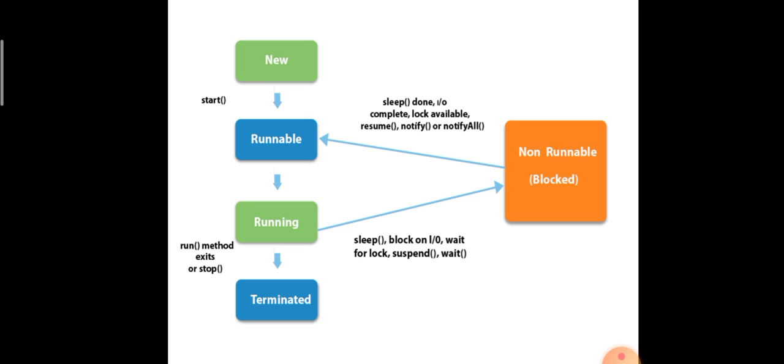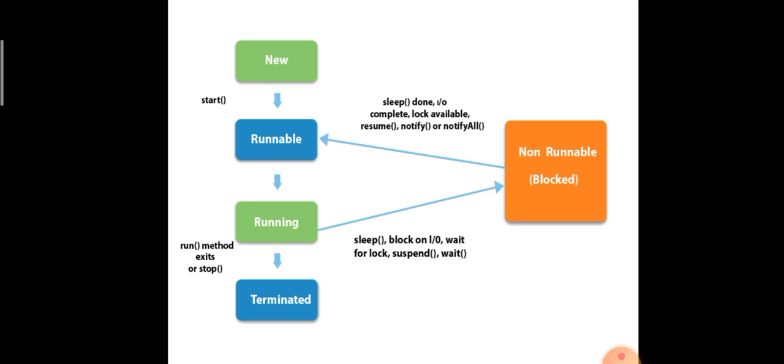Creating a thread can be done in different ways, which we will discuss further. If we are creating an object for a particular thread, we are in the new state.